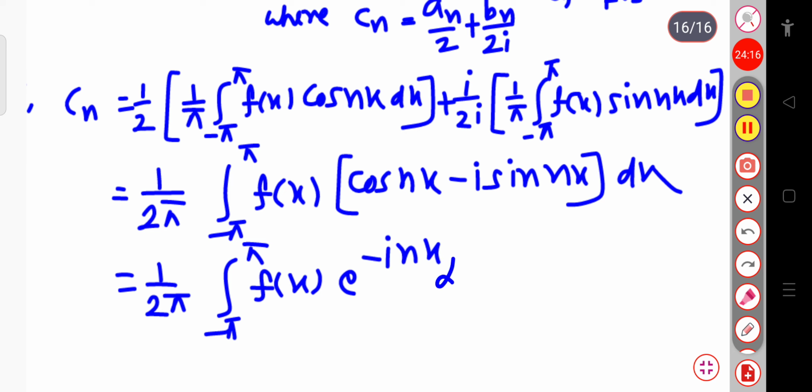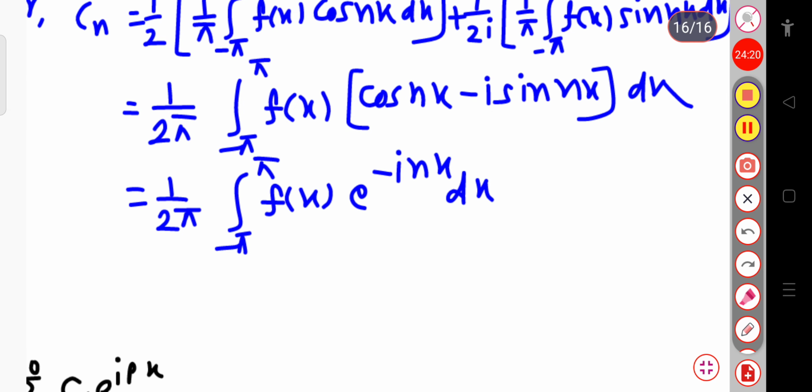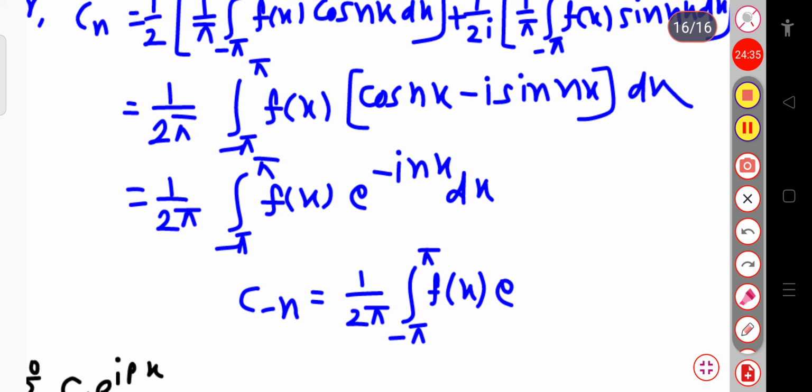Now from this expression I can also write the value of C minus n. If I simply replace n by minus n, I will write 1 by 2 pi minus pi to plus pi f of x, in exponential this will be plus inx dx. So you can see when the coefficient is C minus n, the exponential power will be positive.